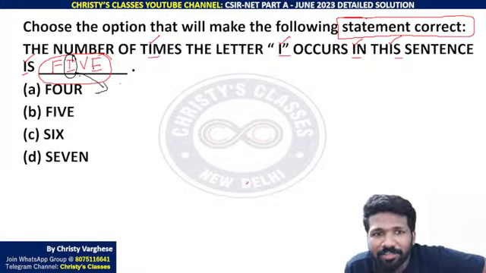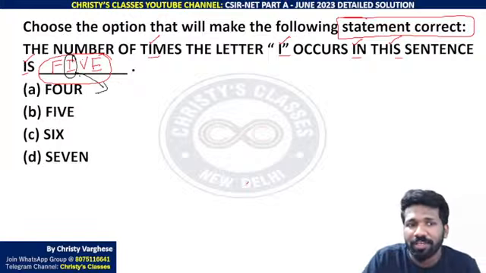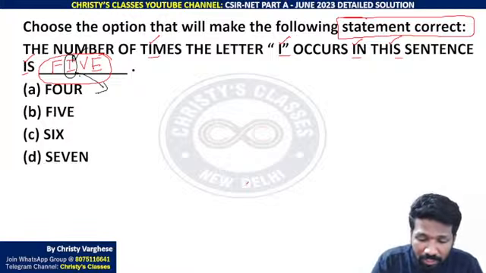The statement became incorrect, because what are you claiming? You are claiming that there are only 5 I's, but when you enter 5, it becomes 6 I's. Yes Aastha, that is what I am saying.